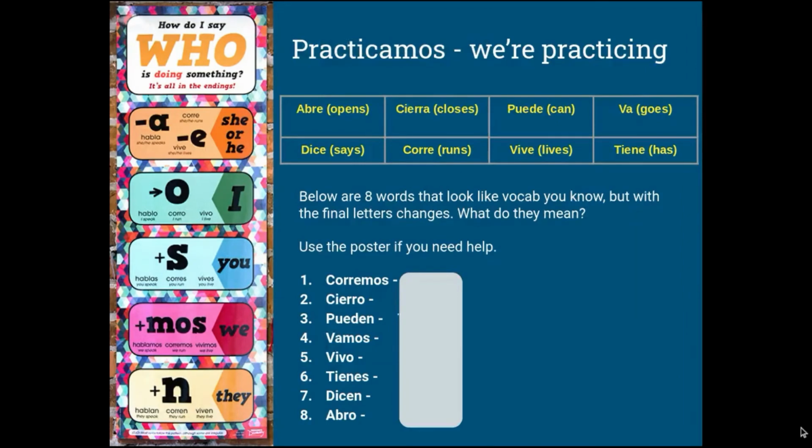Let's do some practice. Up at the top are 8 verbs we've learned so far this year, such as abre, cierra, puede, and va. But down at the bottom are 8 words that look like vocab you know, but with the final letters changed. What do those words mean? You can use the poster on the left if you need help.